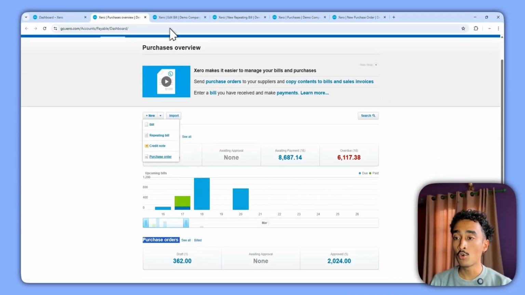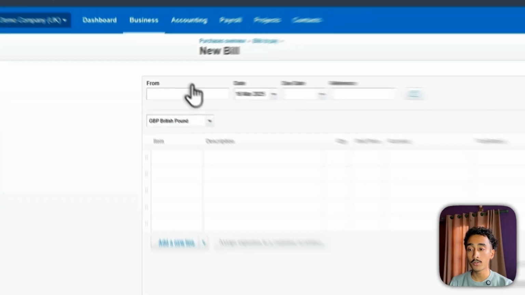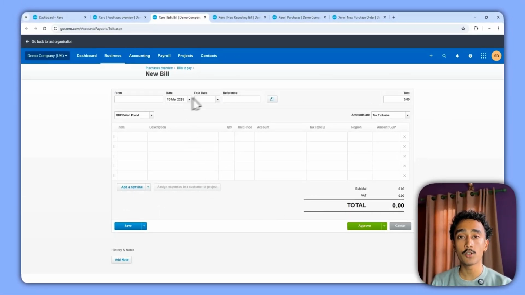So let's just go over to the edit bill section. So this was the main purchases section of Xero. So this is where every bill that you post in Xero will be recorded. So for this bill, I want to cover 2 aspects. The first aspect is where you already have a supplier existing in Xero, and the next part is if you don't have a supplier existing in Xero.